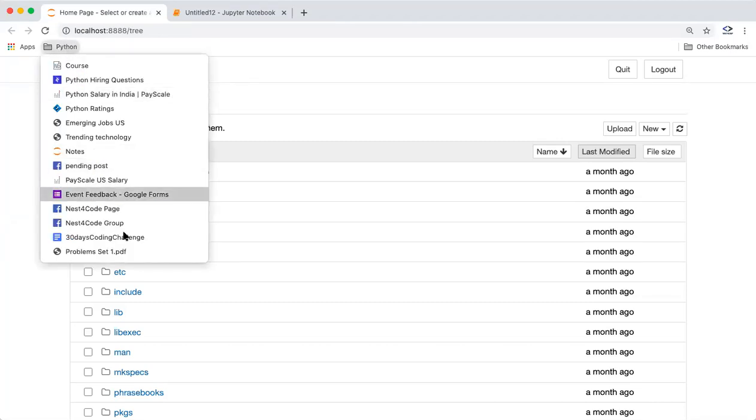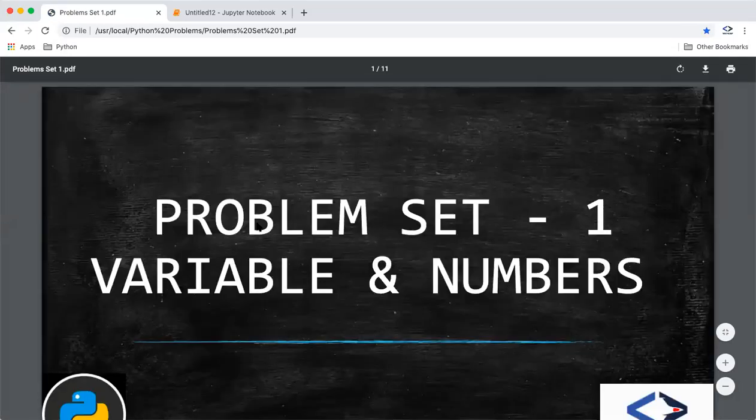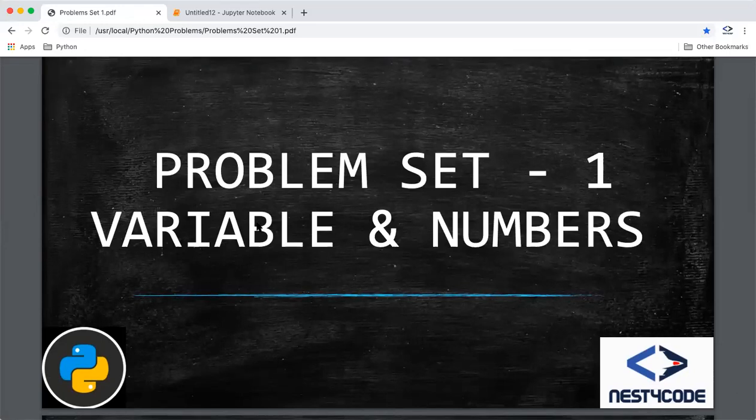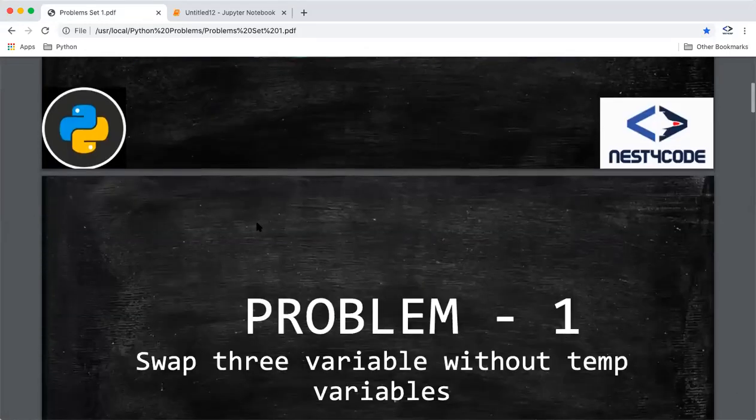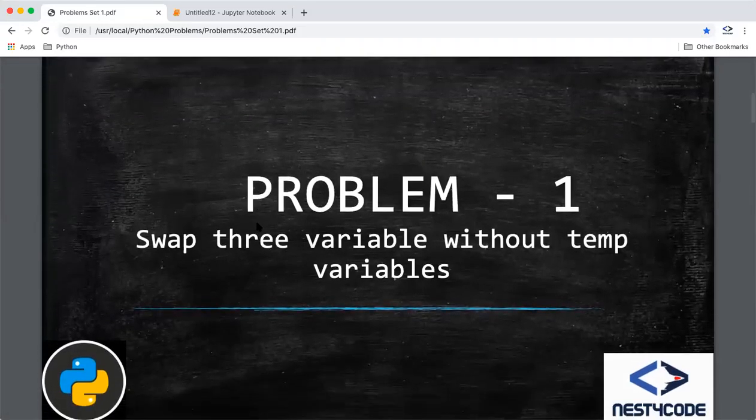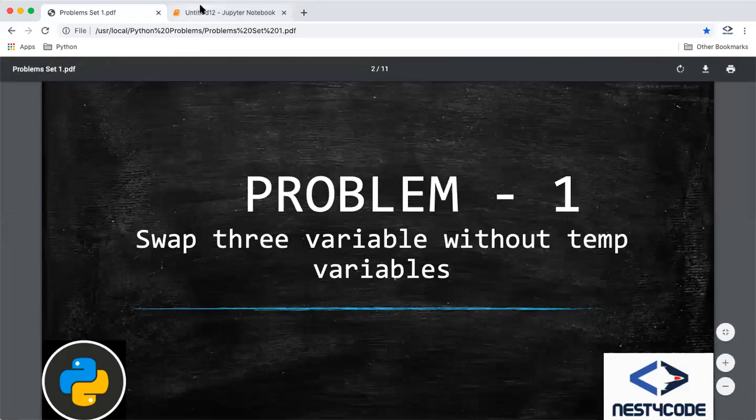I have a set of problems for you today. This is problem set one for variables and numbers. Let's see the first problem. What is the problem today? It's saying swap three variables without a temp variable. So we want to swap the values of three variables and we don't want to use any temporary variables.